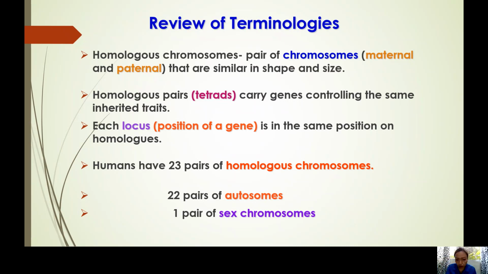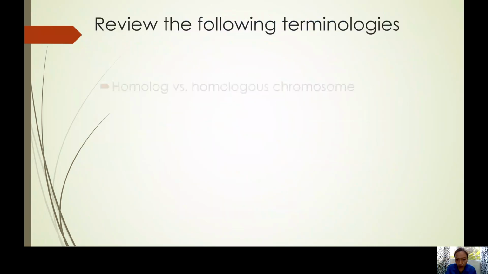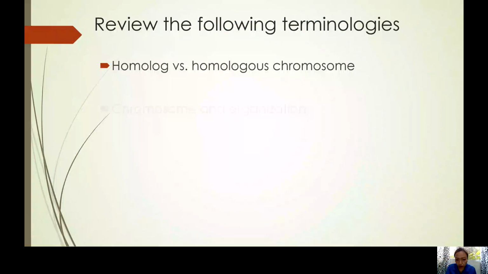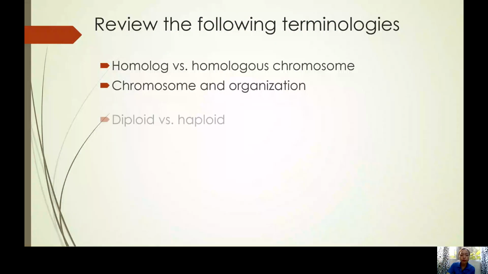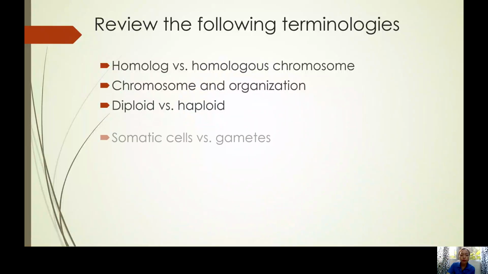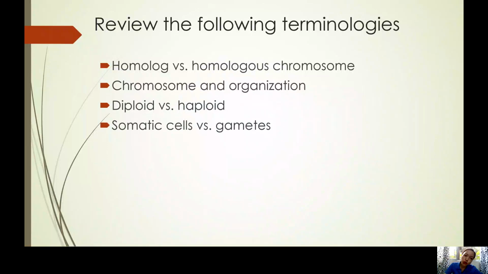Okay, so understand this one, the meaning, picture out in yourself, what does it look like? So, ang homolog o homologous chromosome, katong organization, katong karyotyping. Diploid and haploid, again, 2N si diploid, 23 pairs or 46. Haploid is 23. Somatic cells, that is the body cells. Gametes, that is your cells in the gonad.